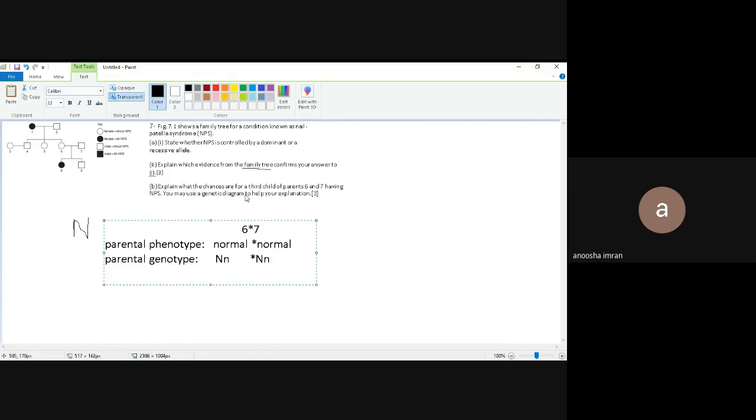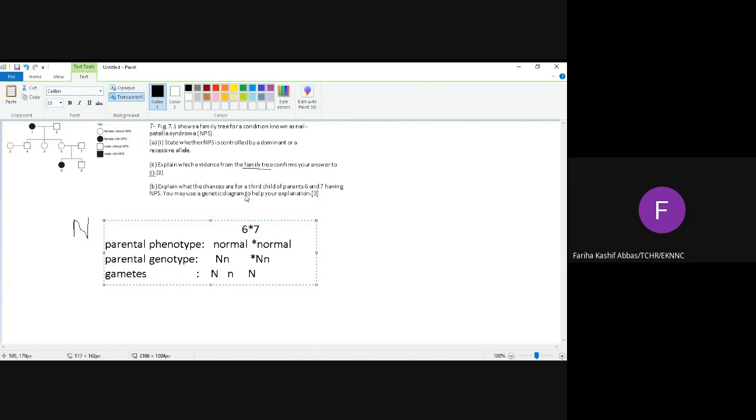After that we make gametes. What are the gametes? Tell me. Capital N in a circle, small n in a circle. Fine. You have to draw it in the circle.